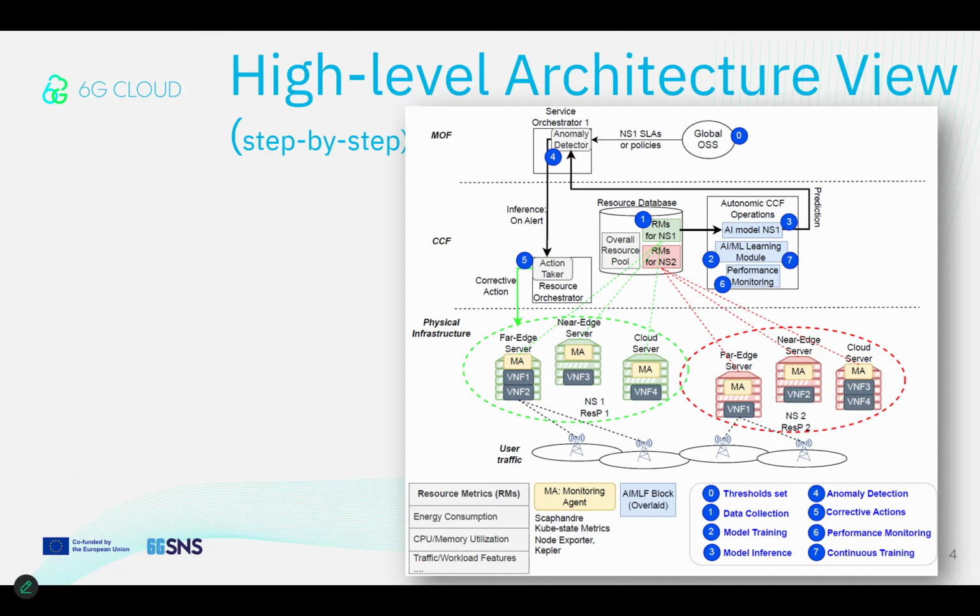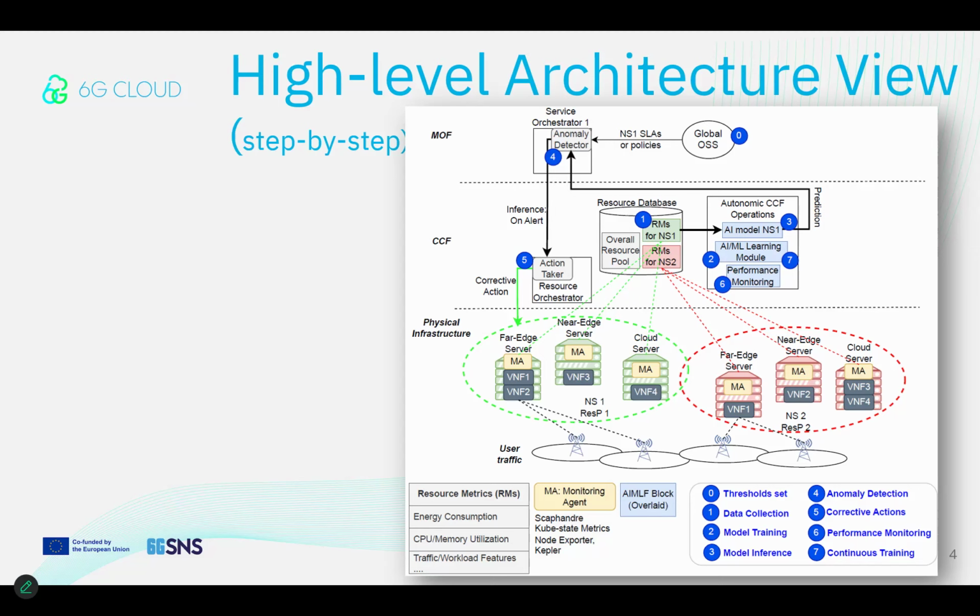Here is the architecture model overview of the POC scenario. Starting from the bottom of the figure, the physical infrastructure layer includes the UE and IoT devices served by radio units, as well as the edge and cloud servers that host the virtual network functions, VNFs, of a network service. The resources marked in green constitute a resource partition for network service 1, whereas the resource partition for a different NS is shown in red. Moreover, a monitoring agent software component is deployed in each edge/cloud server, collating time series metrics that include the CPU and memory utilization, energy consumption, etc.